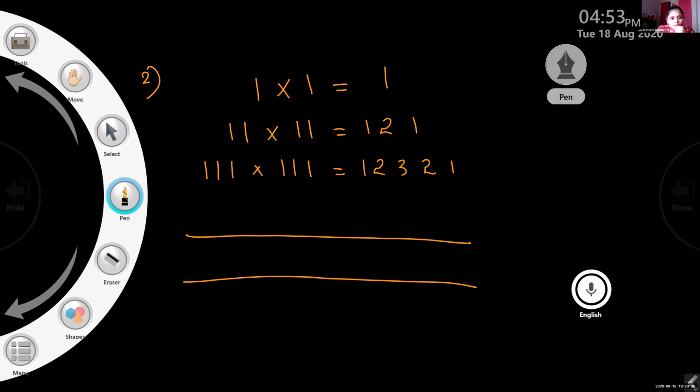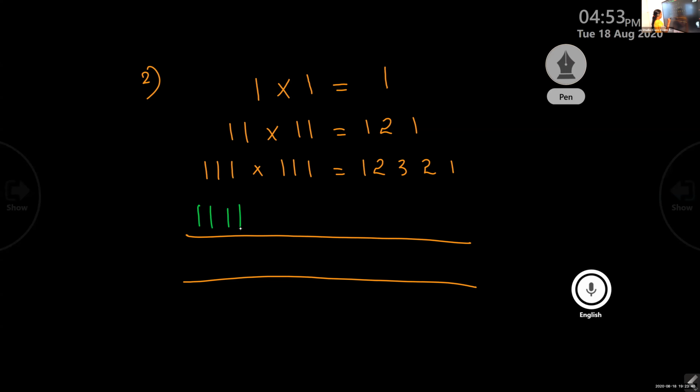Yes. Tell the answer. 1 into 1 equal to? Equal to 1 2 3 4 2 1. No. 1, 2, 3, 4. Then reverse. 3 2 1. Okay, fine. Now who will tell?